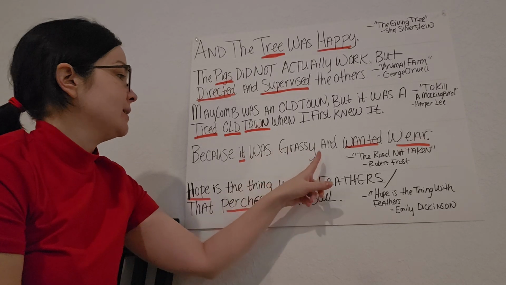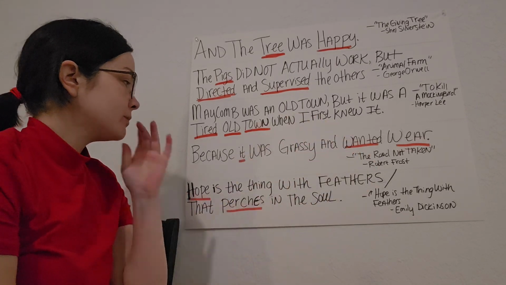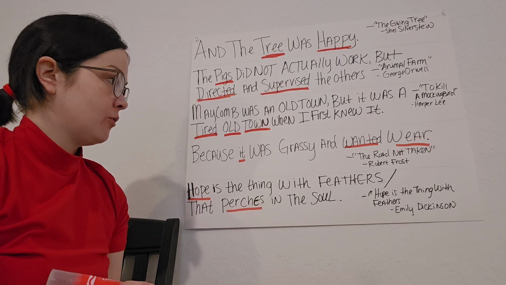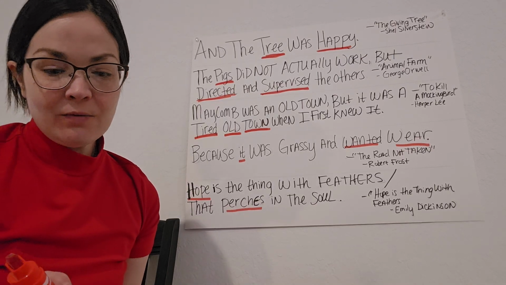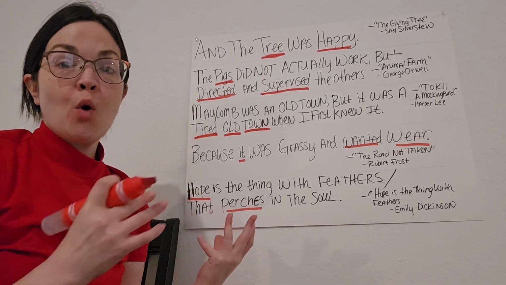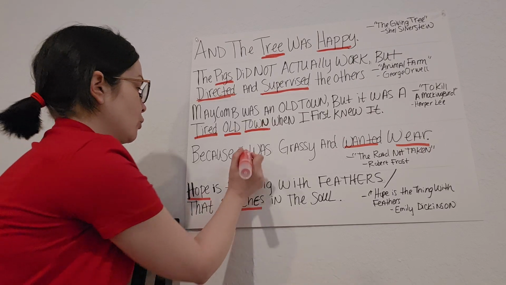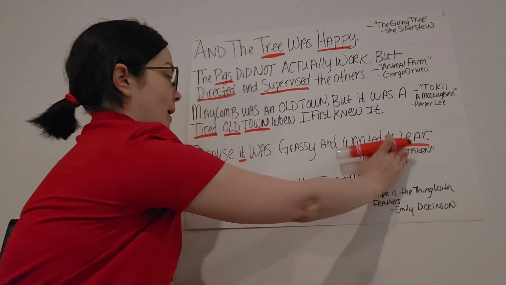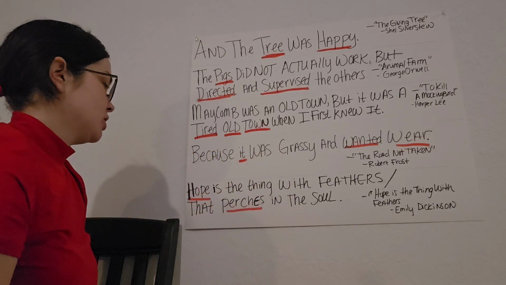Next example is going to be from The Road Not Taken by Robert Frost. Because it was grassy and wanted wear. So this example here is a little bit different, but we're giving the road human desire. So the road, the implied road here, it wanted wear. So this matches our definition as well.